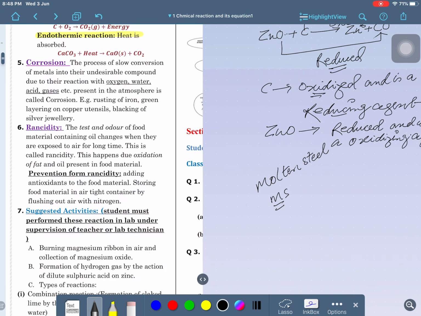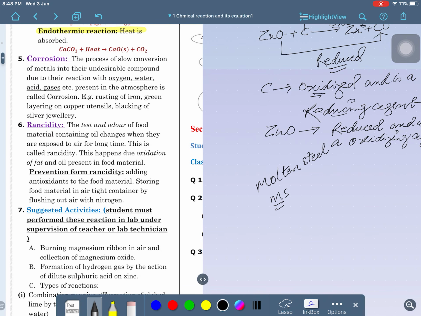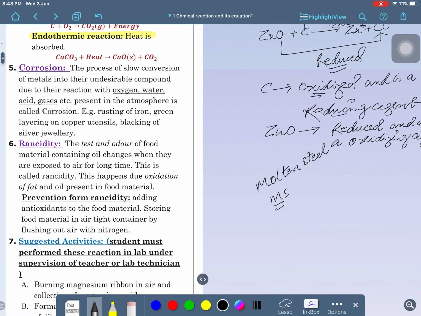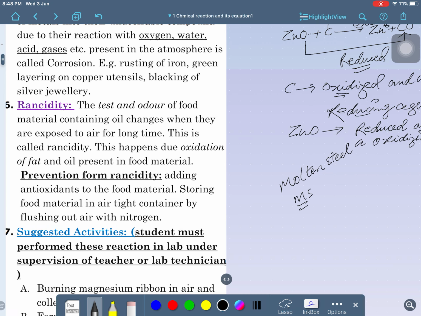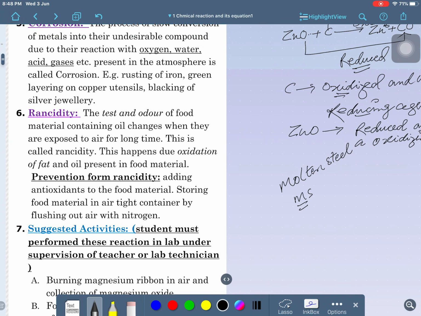Is that clear? So what do you understand by rancidity? Do you know the meaning of rancidity? It is the process of slow conversion, as I told you. You have sometimes eaten kurkure and chips sold outside in the market in pouches. They are swollen, you have seen over-swollen packets, and when you burst one, gas comes out of the pouch with a sound.